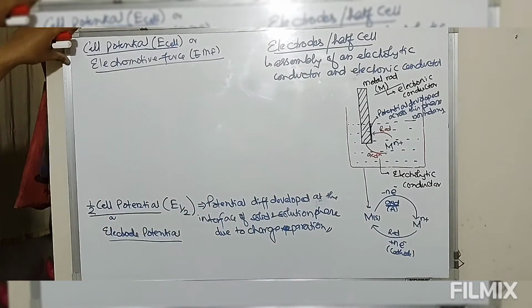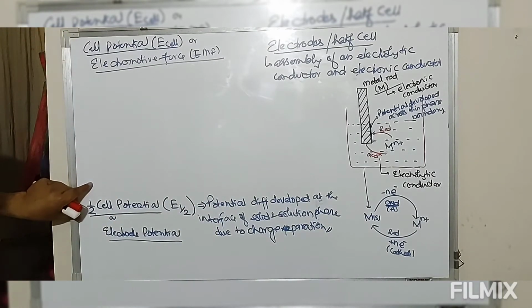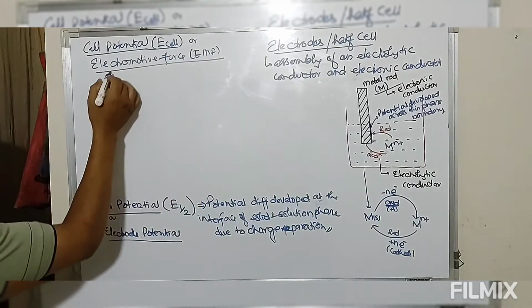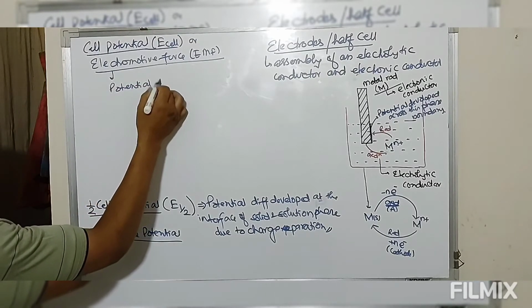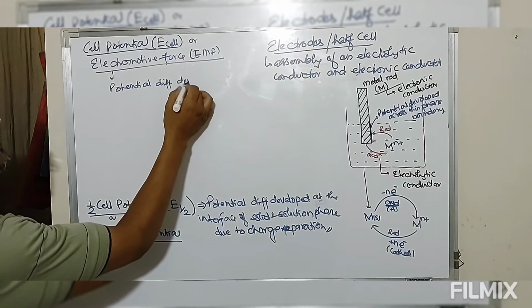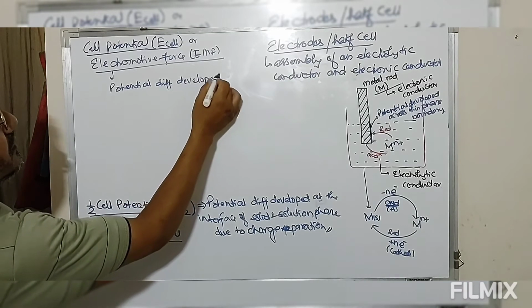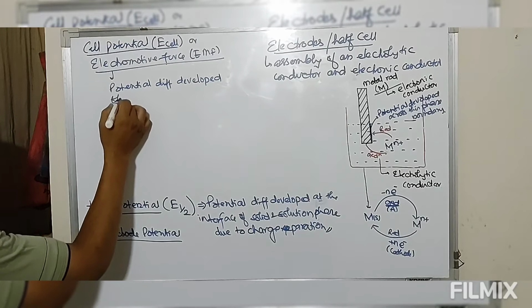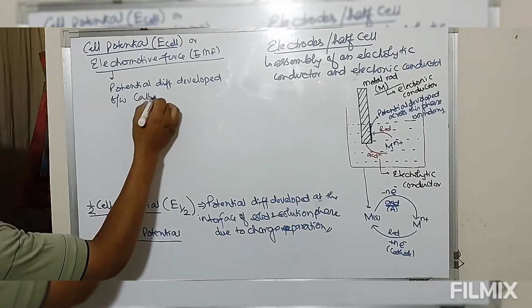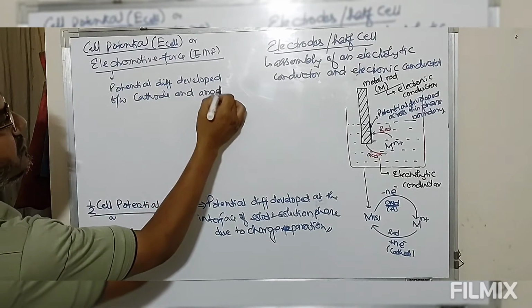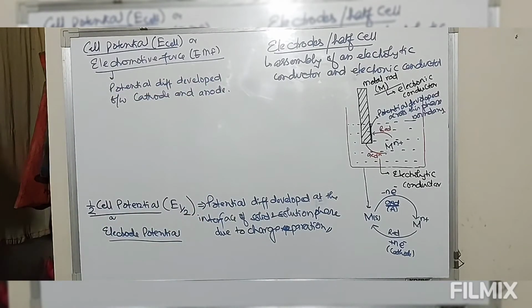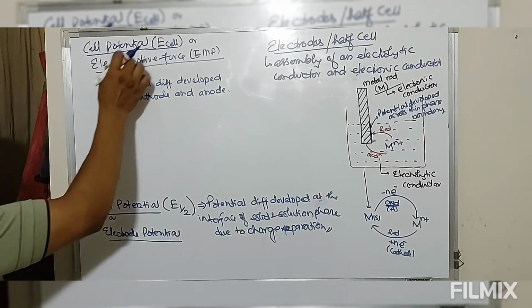So this is cell potential, and this is half cell or electrode potential. The potential difference developed between cathode and anode is known as cell potential.